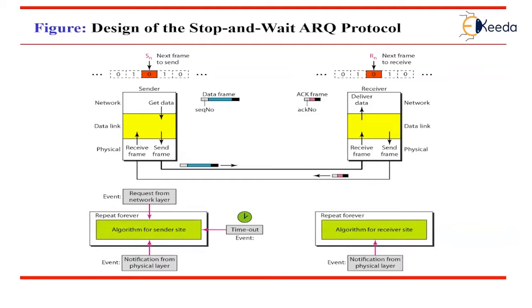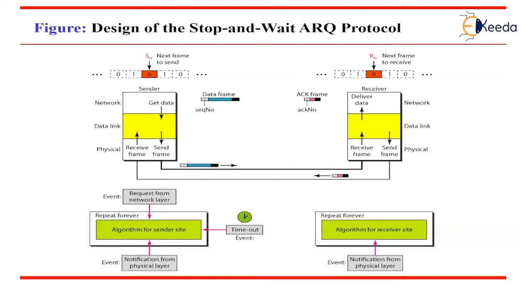For example, if frame 0 has arrived safely at the receiver, it sends the ACK frame with acknowledgement number 1, and here number 1 indicates that this is the next expected frame by the receiver and it has received frame number 0 safely.